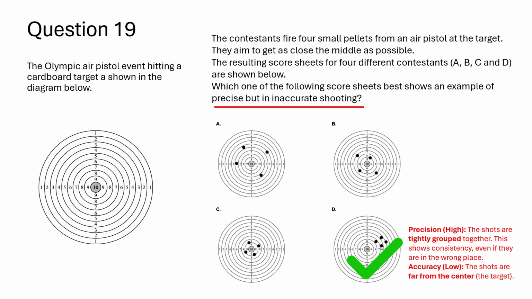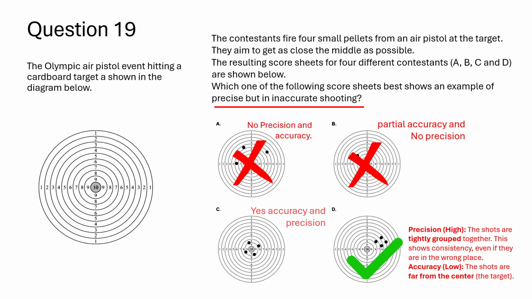A: no precision and no accuracy. B: partial accuracy and no precision. C: yes accuracy and precision.